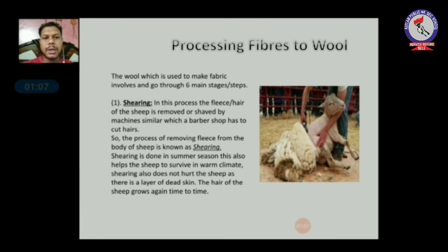Shearing is generally done in the summer season. This also helps the sheep to survive the warm climate. Shearing does not hurt the sheep, as there is a layer of dead skin, so it does not hurt the sheep while cutting the fleece. The hair of the sheep grows again in time.